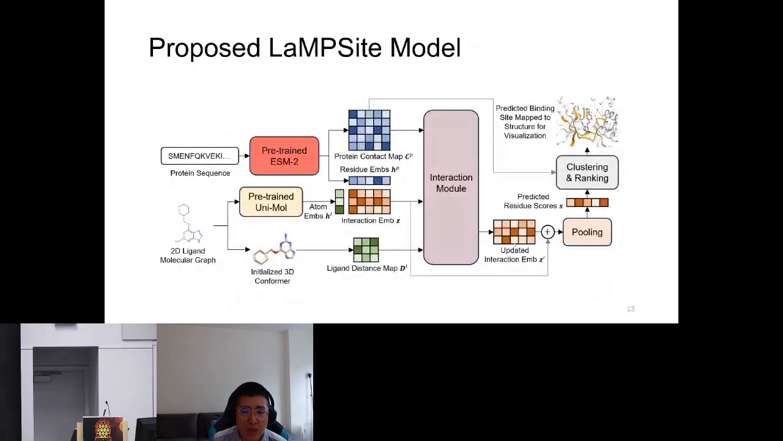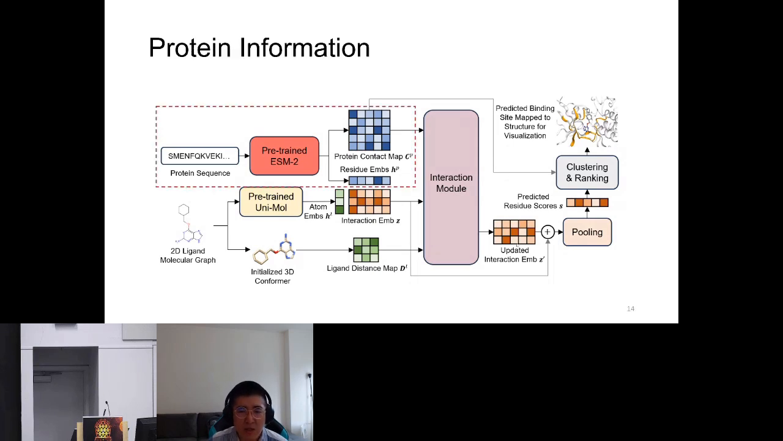Based on this, we propose our language model powered cryptic binding site predictor, called LAMP-site, that incorporates ESM2 computing embeddings and ligand information for cryptic binding site prediction. The overall architecture is shown like this, and I will introduce the modules one by one. First of all, the protein feature extraction.